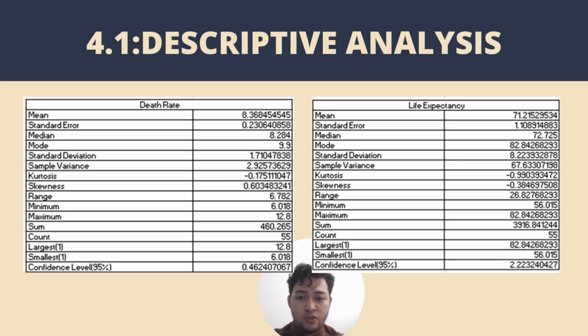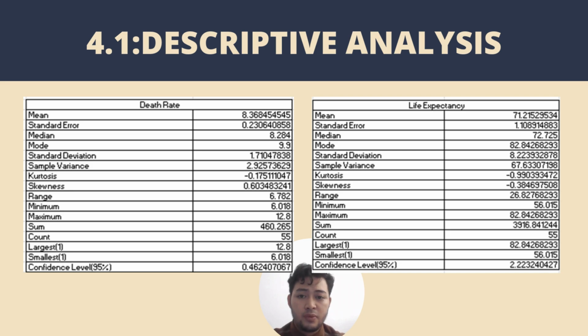The skewness value of 0.60 indicates a slight positive skew, meaning a small number of areas or countries exhibit unusually high death rates. Additionally, the kurtosis value of negative 0.018 suggests the distribution is slightly platykurtic, meaning it has fewer extreme values compared to a normal distribution. Overall, death rates are moderately distributed with a slight positive skew.